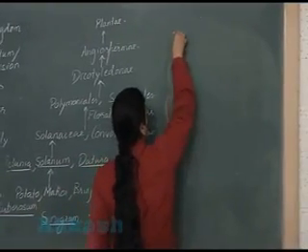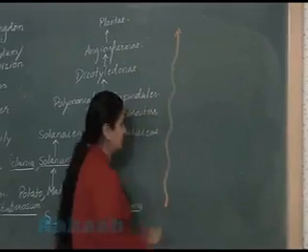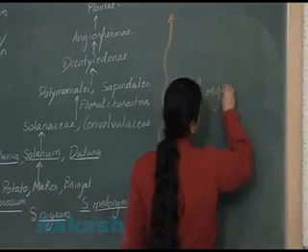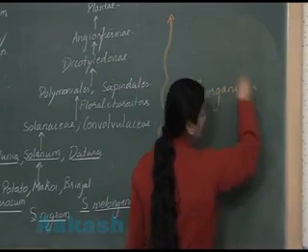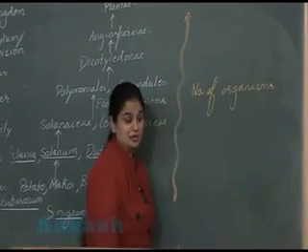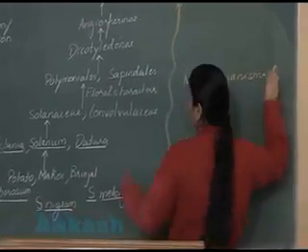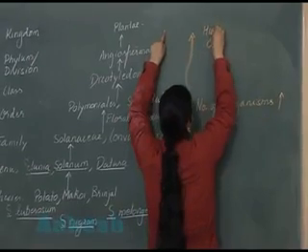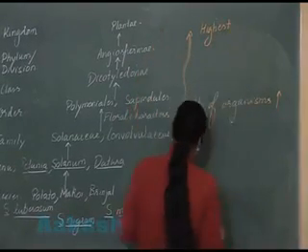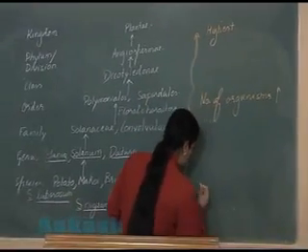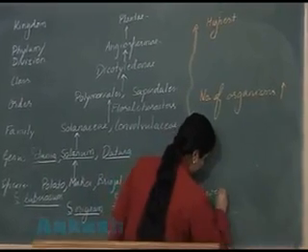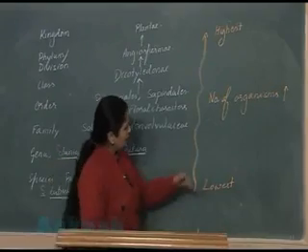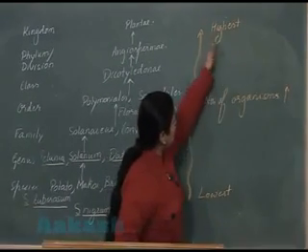As we are moving from the species towards the kingdom, the number of organisms in each category is increasing. Maximum number is at the kingdom level.